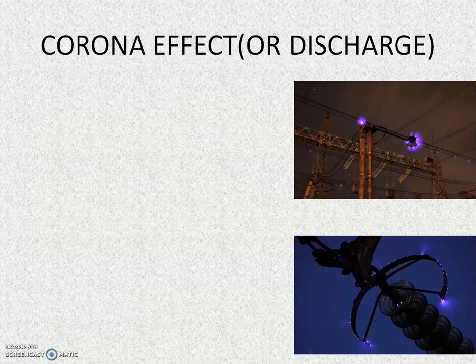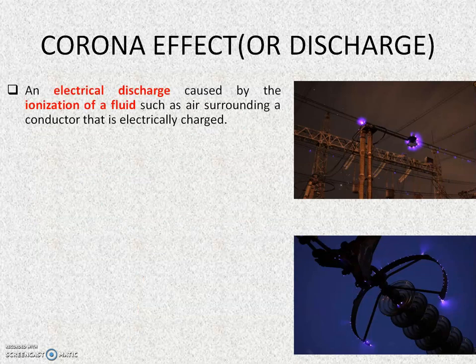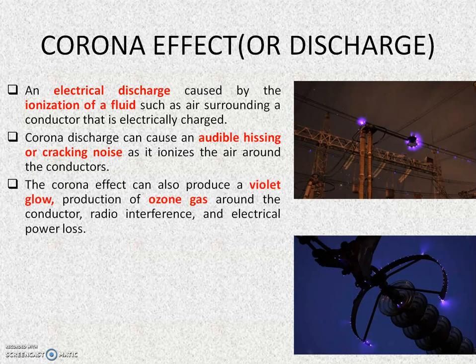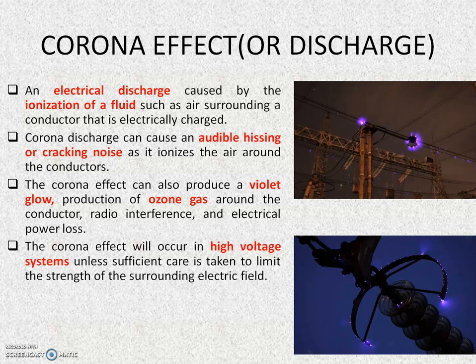So corona effect or corona discharge is an electrical discharge caused by the ionization of fluid such as air surrounding a conductor that is electrically charged. And the corona discharges can cause an audible hissing or cracking noise as it ionizes the air around the conductors. The corona effect can also produce a violet glow as you can see from the figure, and it also produces ozone gas around the conductor, radio interference and electrical power loss.